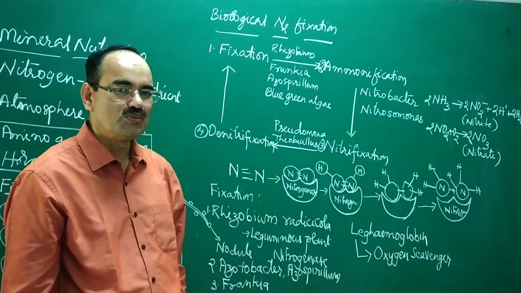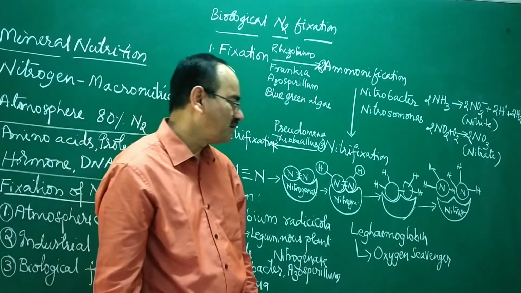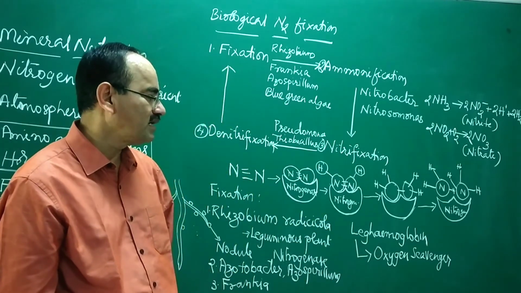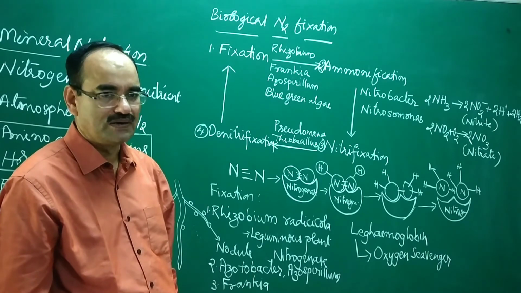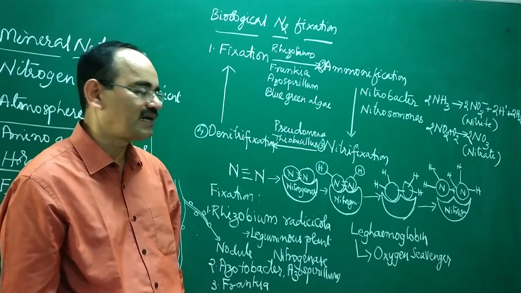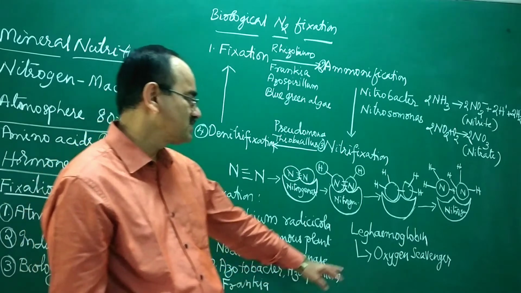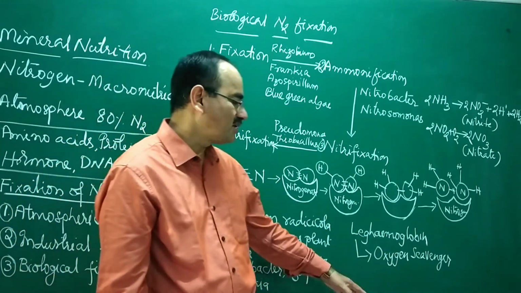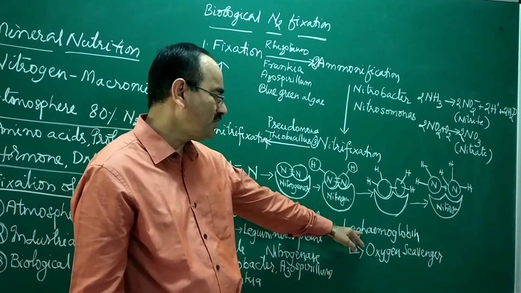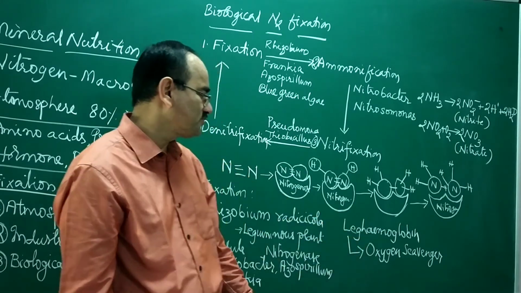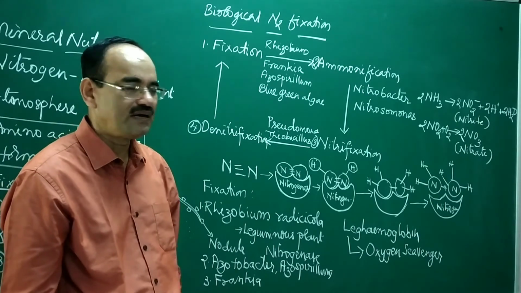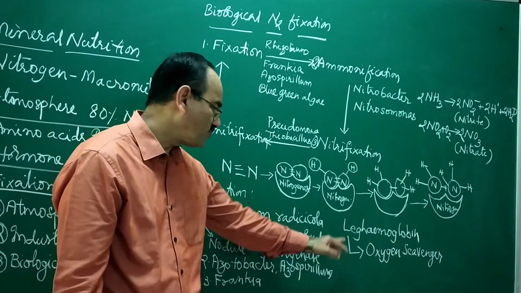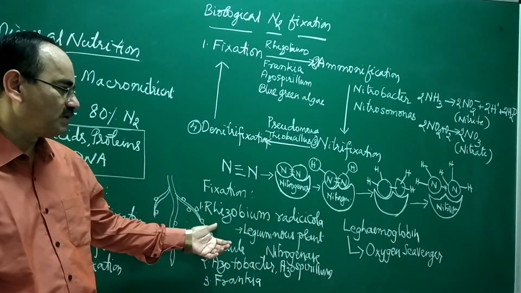Just like human hemoglobin, it also combines with oxygen and has a pink color. Since it has a pink color and combines with oxygen, it is called hemoglobin. So don't get confused between human hemoglobin and plant hemoglobin. This is leghemoglobin, found only in leguminous plants.